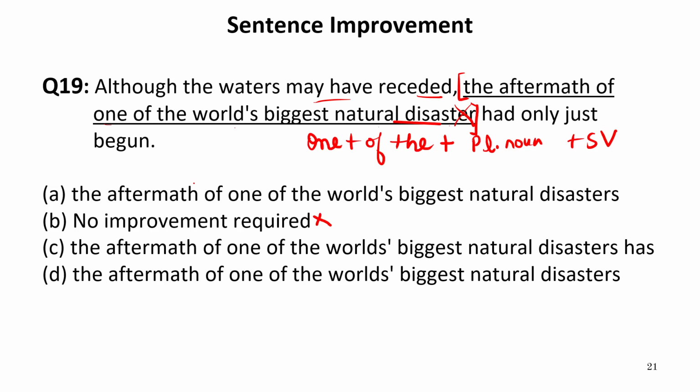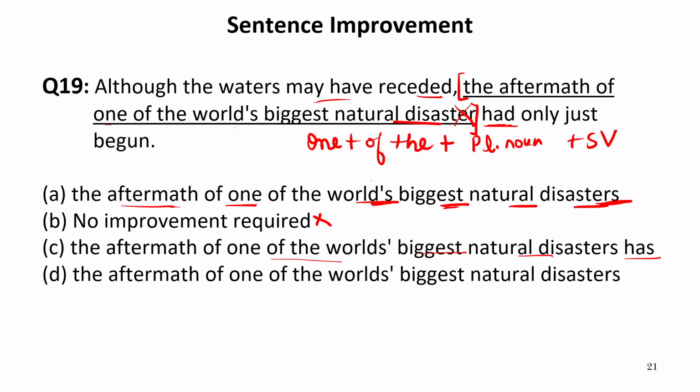Now let us see the options one by one. The aftermath of one of the world's biggest natural disasters. Now, in this sentence, disasters is correct, but it is written the aftermath of one of the world's biggest. Now, word is one, and words shows the position of words. Now, let us see another option. One of the world's biggest natural disasters has.